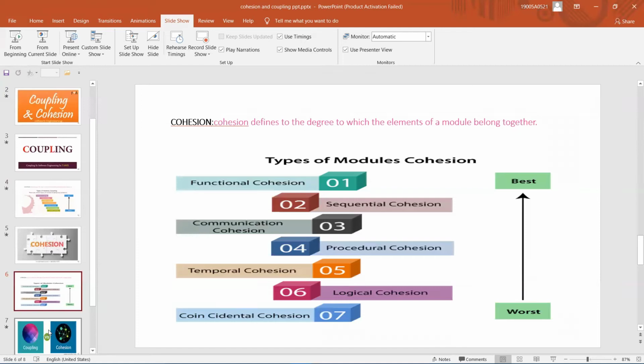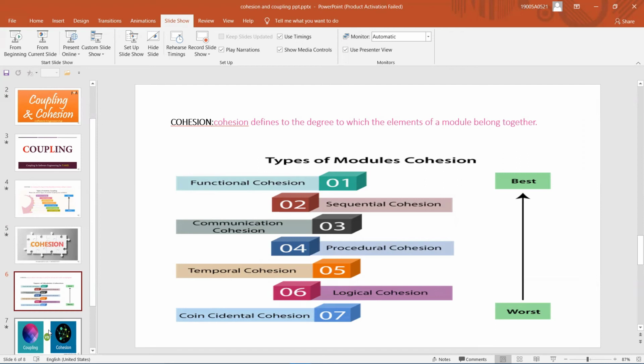If the set of purposes of the module are all parts of a procedure in which a particular sequence of steps has to be carried out to achieve a goal, then it is said to be procedural cohesion. Temporal cohesion means that when a module includes functions that are associated by the fact that all the methods must be executed at the same time, it is said to be temporal cohesion.